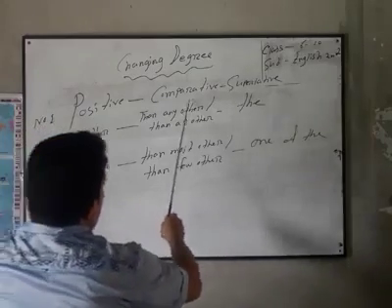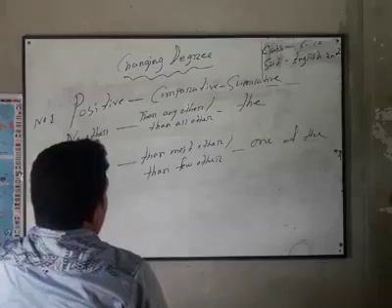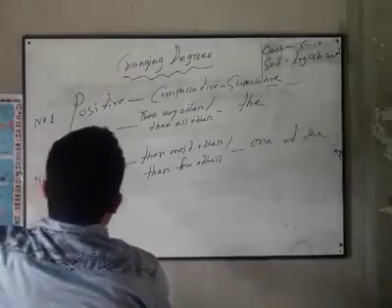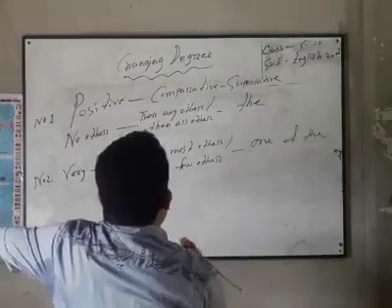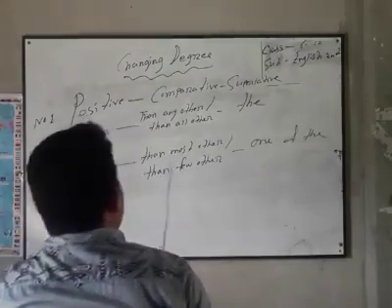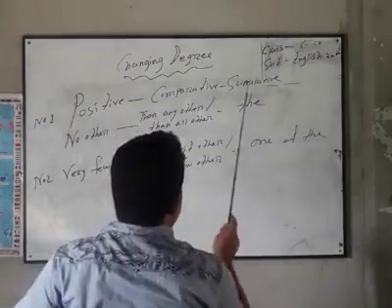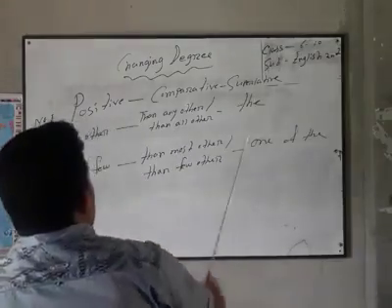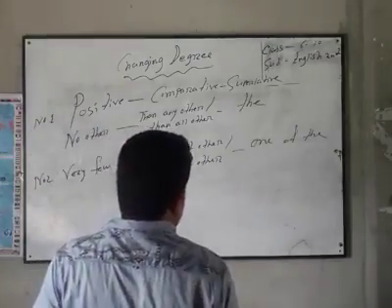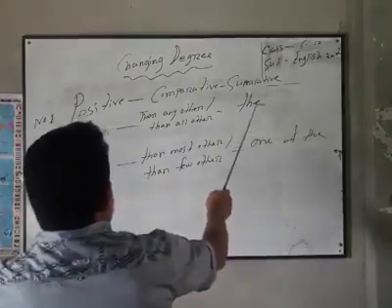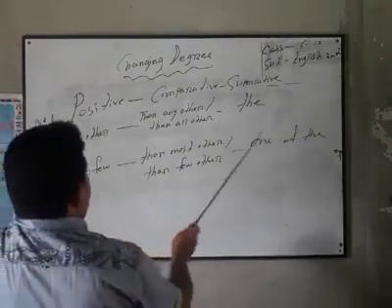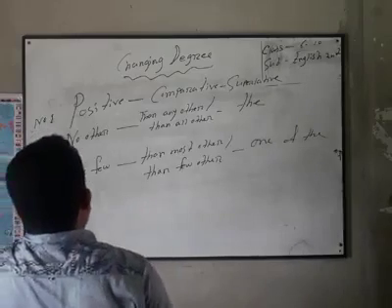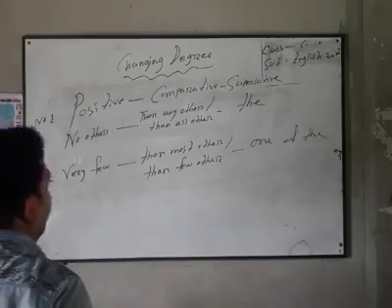And if you find comparative degree, then any other, then all other, and you are asked to make positive degree, then you will use there no other. And if you find then any other or then all other in the comparative degree and you are asked to make superlative degree, then you will use there the. And if you find in superlative degree the, and you are asked to make comparative degree, then you will use there then any other or then all other, and in positive degree you will use there no other. Okay.